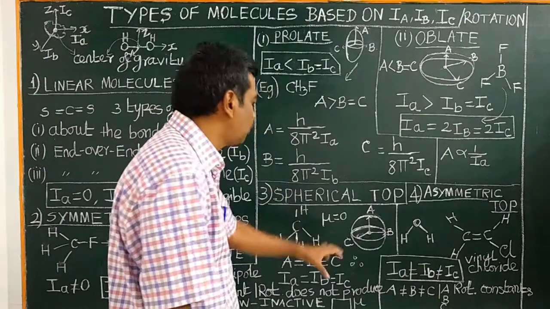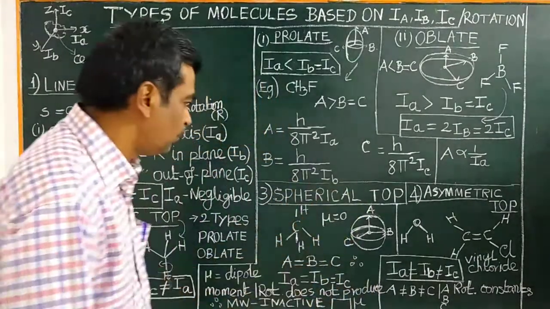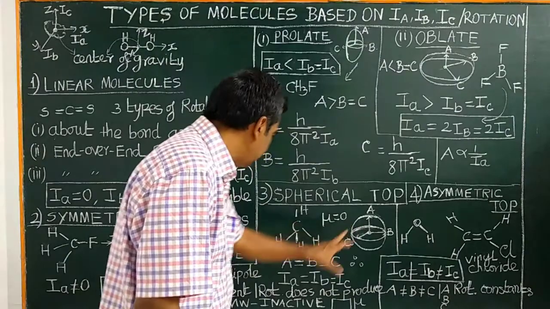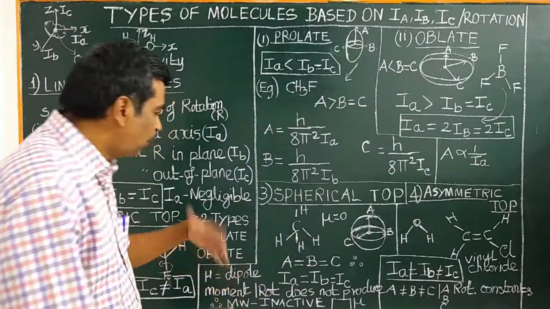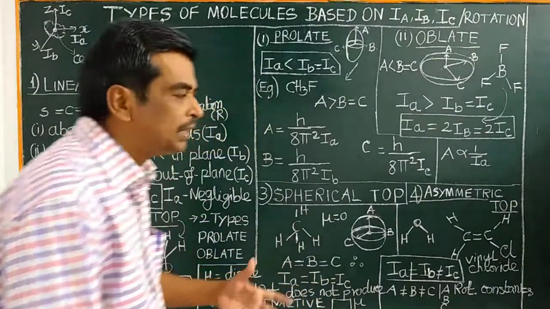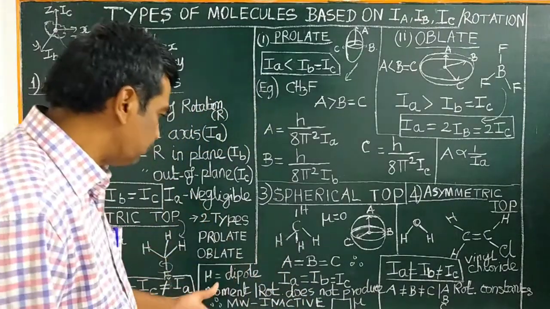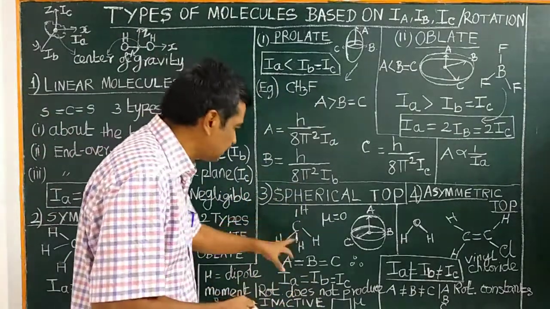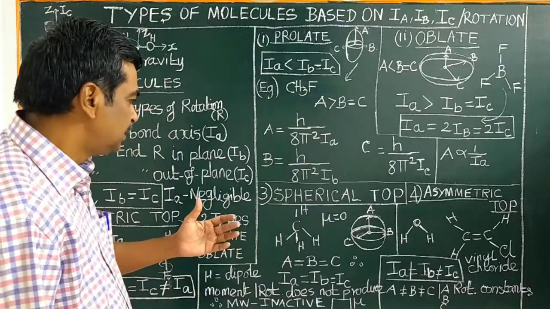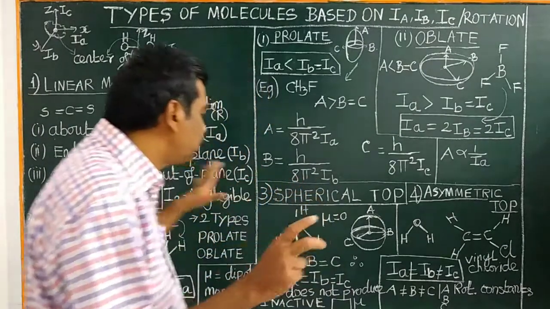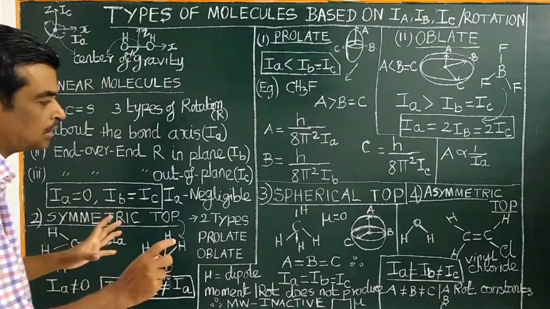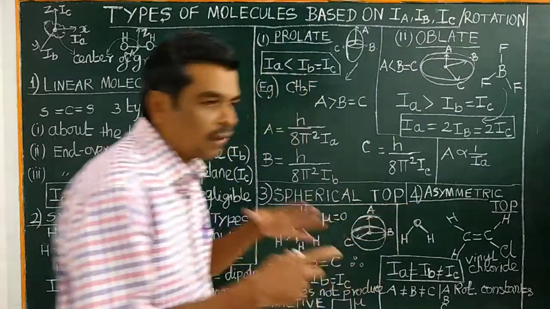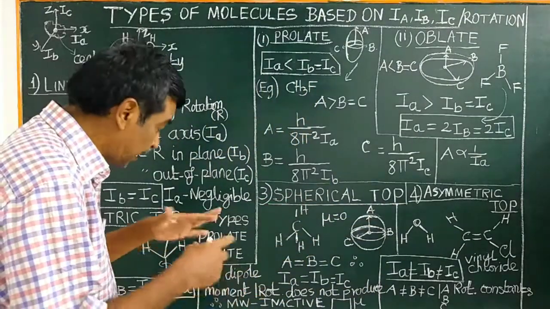In the case of spherical top molecules, the dipole moment is equal to 0, for example methane. Therefore, it is microwave inactive, or rotational spectroscopy inactive. Although there are rotations along the x-axis, y-axis, z-axis through the center of gravity, the rotation does not produce any dipole moment. Therefore, spherical tops are microwave inactive.